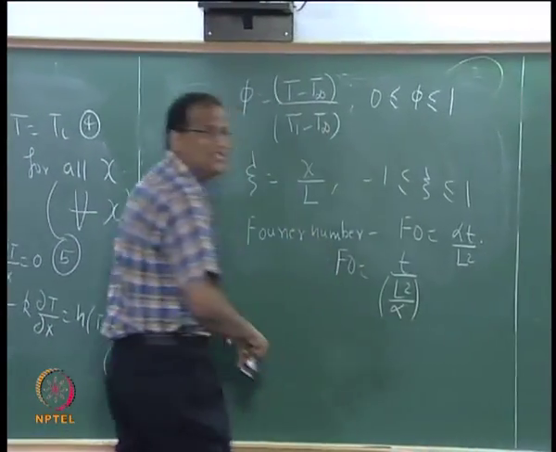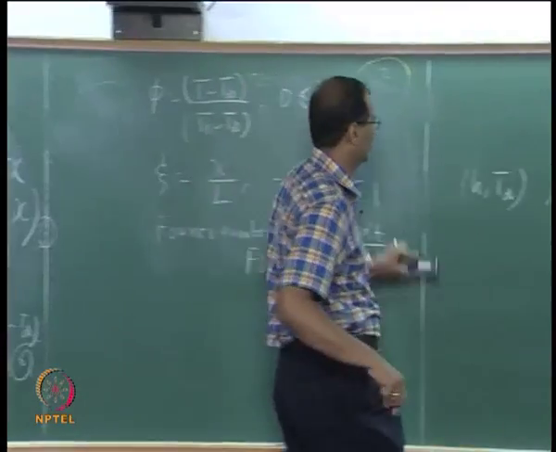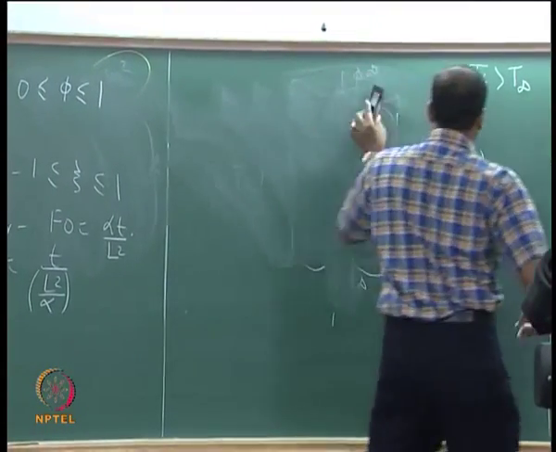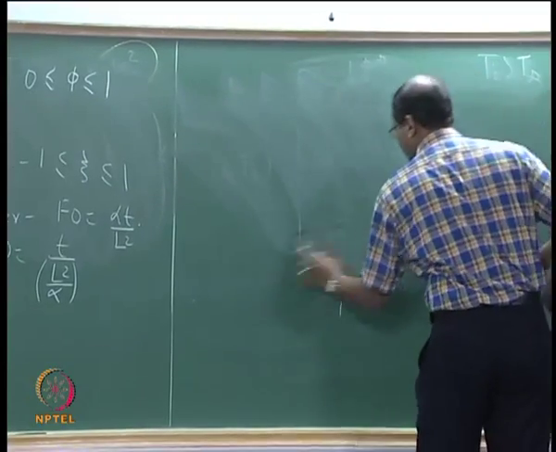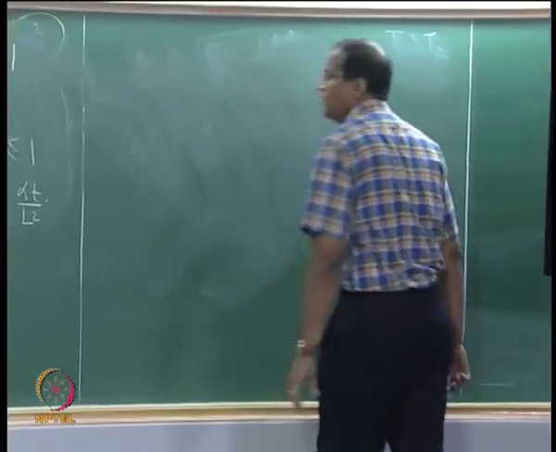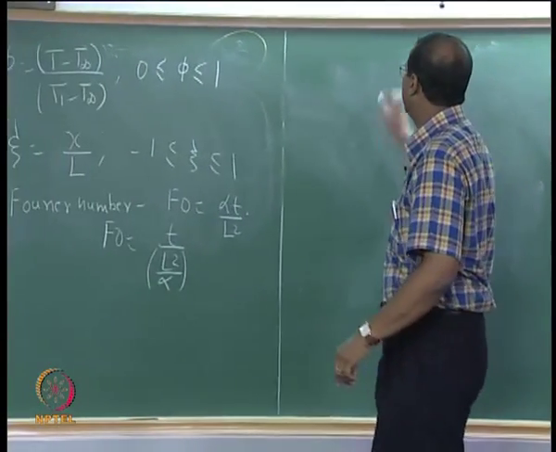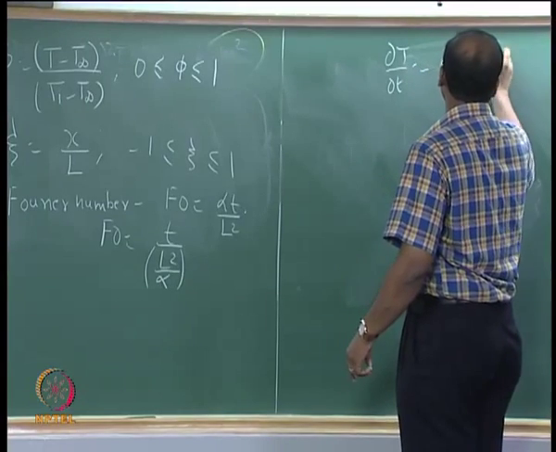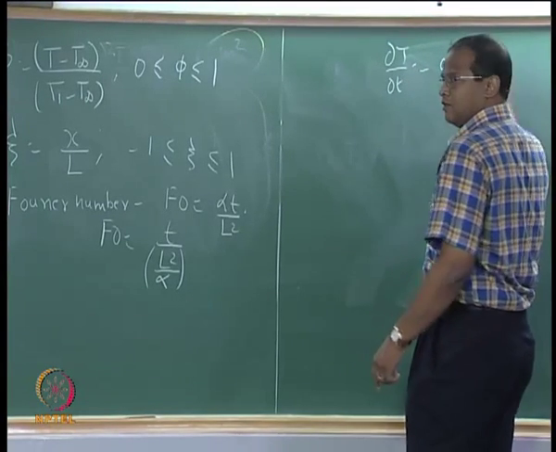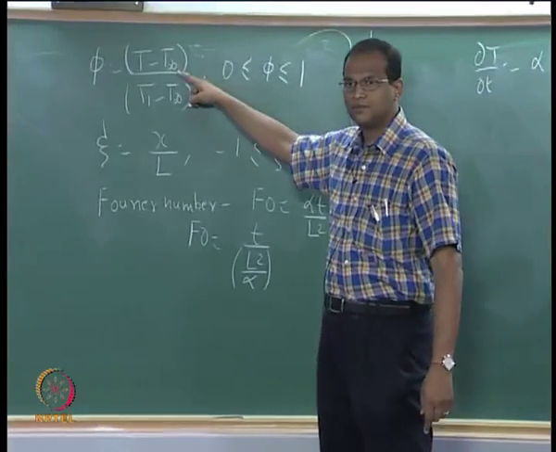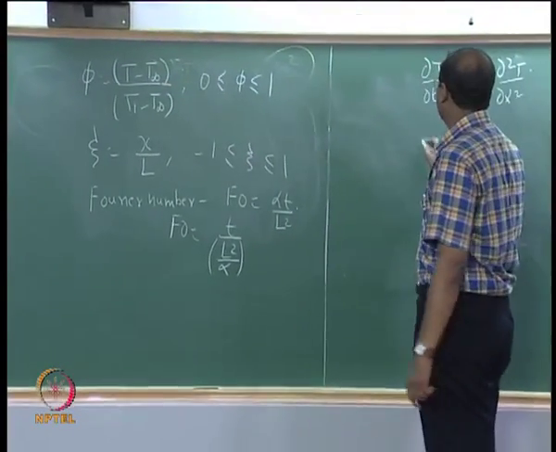Okay. Now with this we will normalize or non-dimensionalize the governing equations. So the governing equation is basically, from T I have to go to phi.